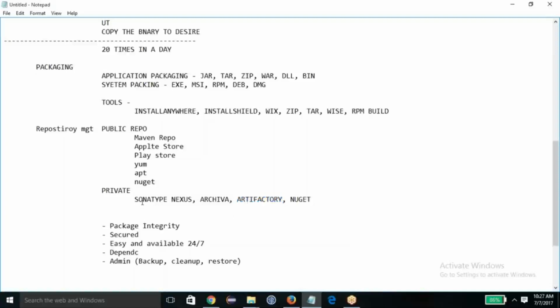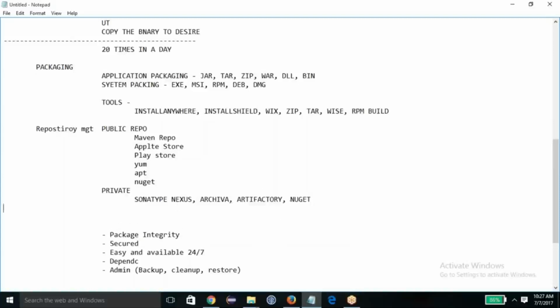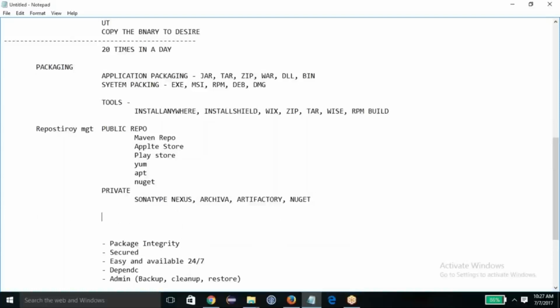Why? Because Git is meant for versioning. So it's like this. Let me give you an example of why you should not store them. Let's say your package is 100 MB. Now, if you store it, you have a package which is 100 MB and you have a source file which is 1 MB. Now the growth will be like this: 100 MB, and you add one more, you become 200 MB, one more, you become 300 MB.